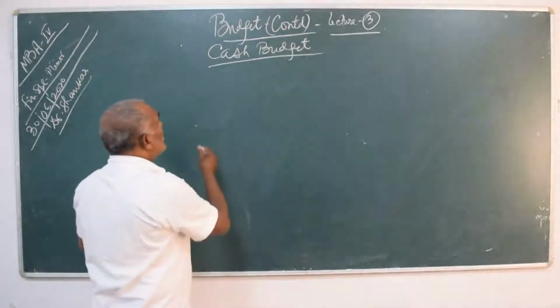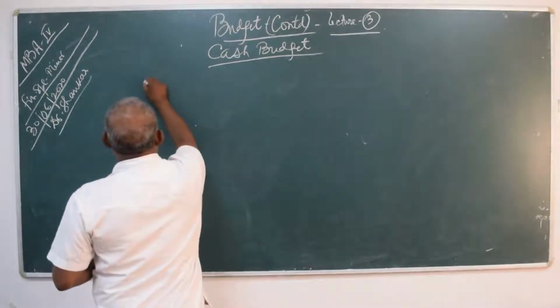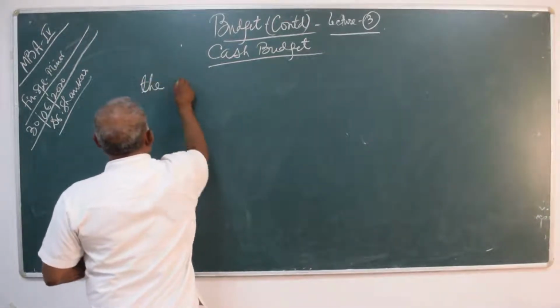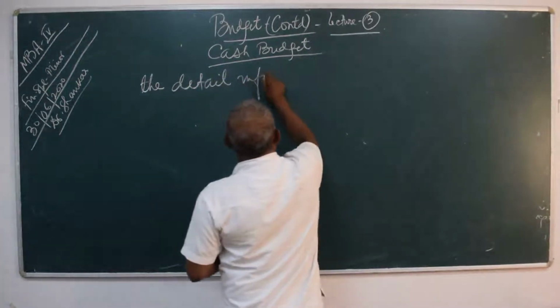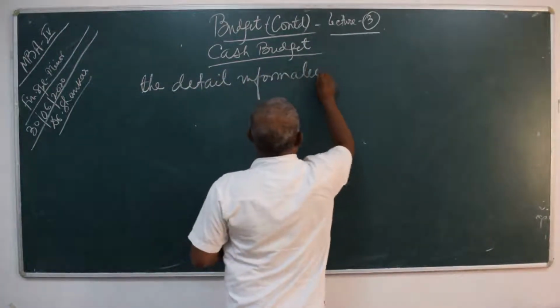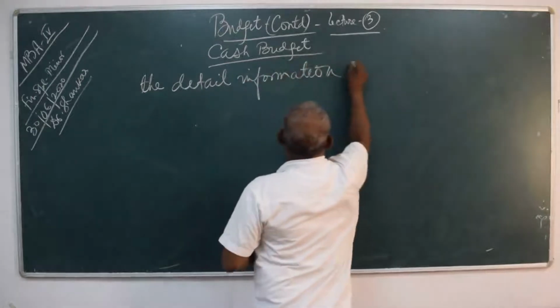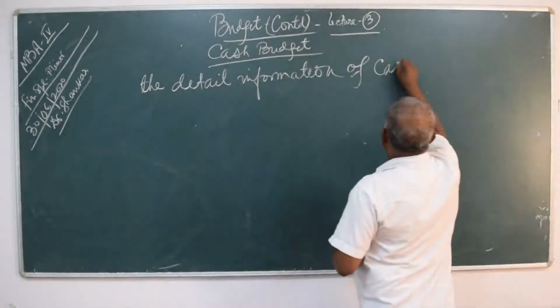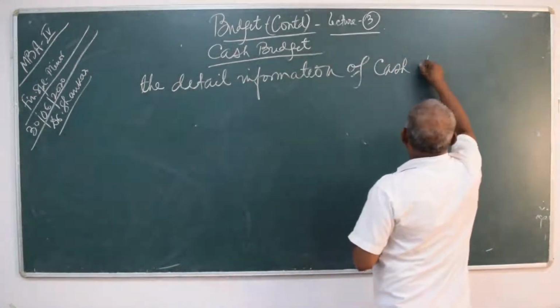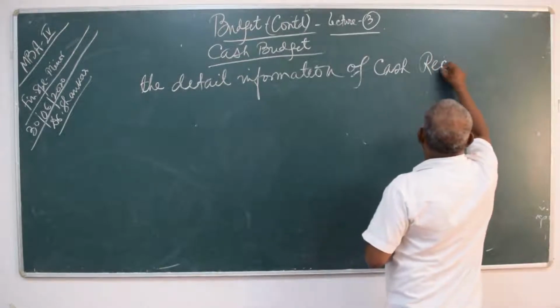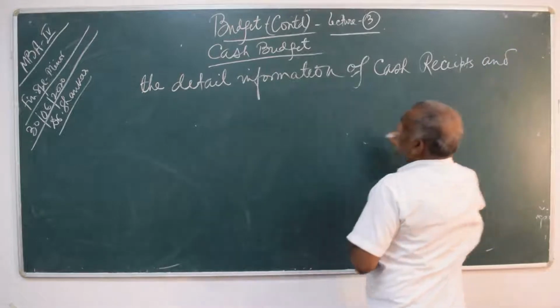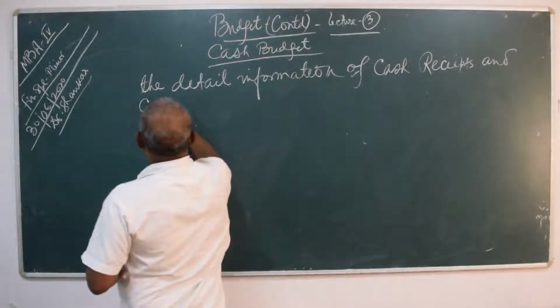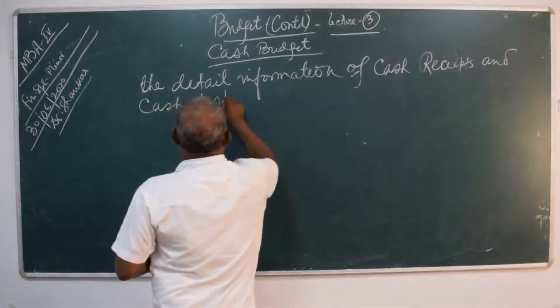So, in this cash budget, that is the detailed information of cash receipts and cash disbursement.